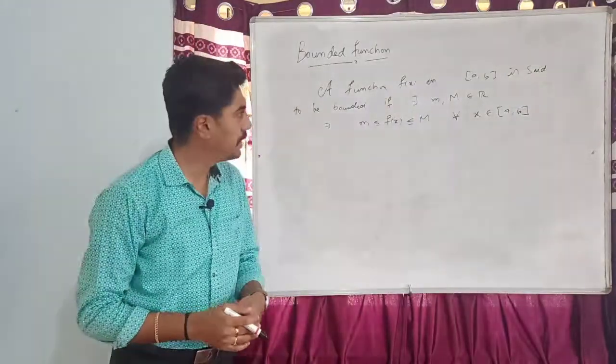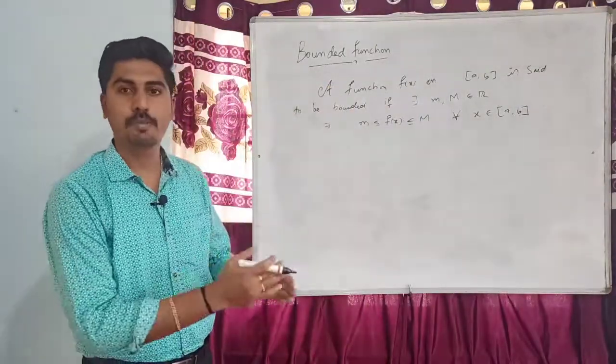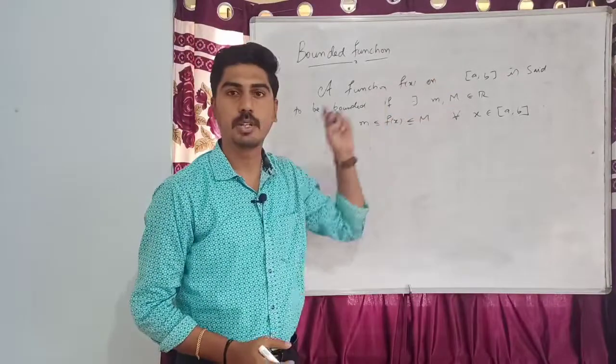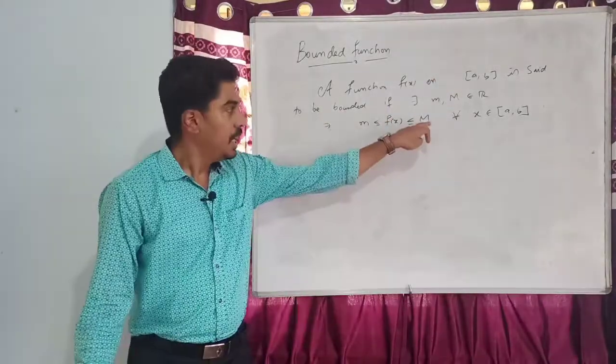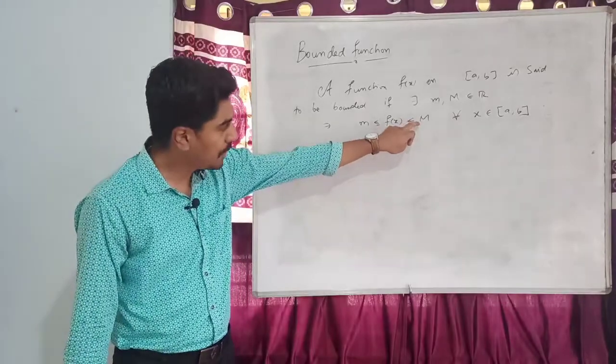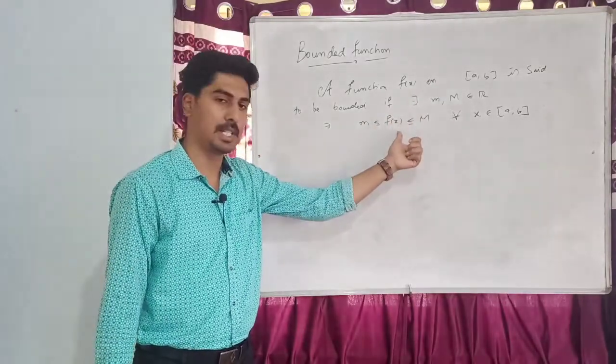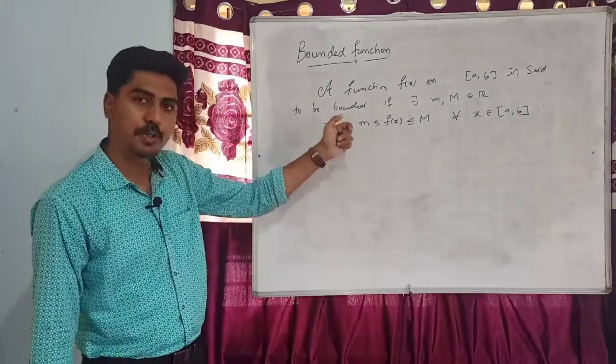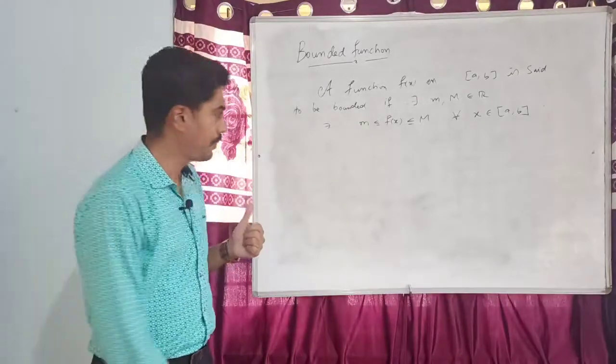If this is true, we say that f of x is a bounded function on the closed interval a comma b. Here capital M is known as an upper bound for this function. Small m is known as a lower bound for this function.